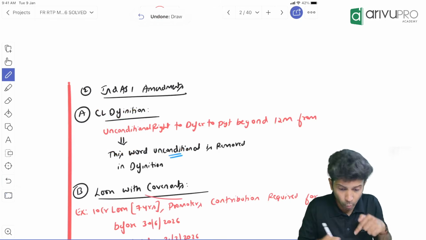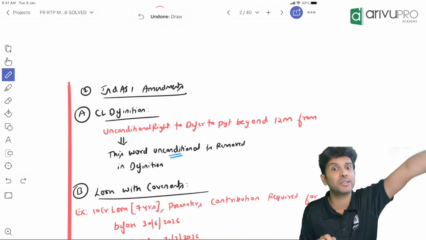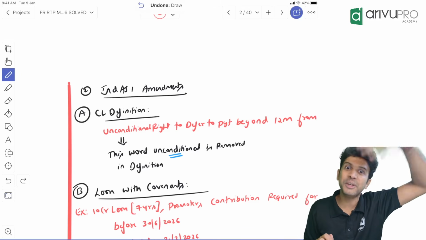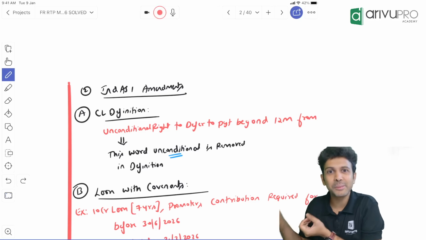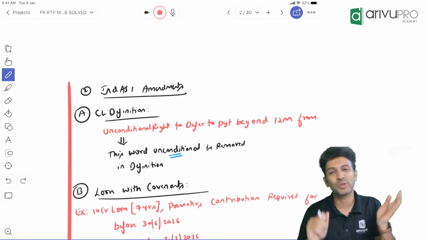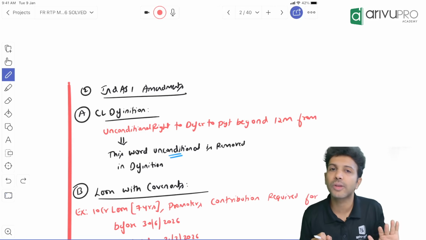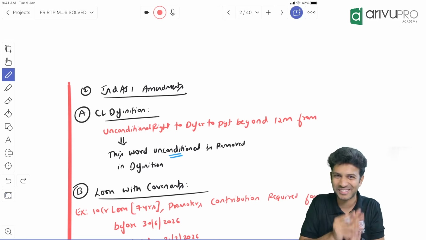And by the way, people, watch all these amendments only when you are done with your syllabus, right? Because we are now talking about the change, and the change will make sense only when you know the original one. So first revise your syllabus and then go through your RTP section. Don't start with this directly. You may not get it.